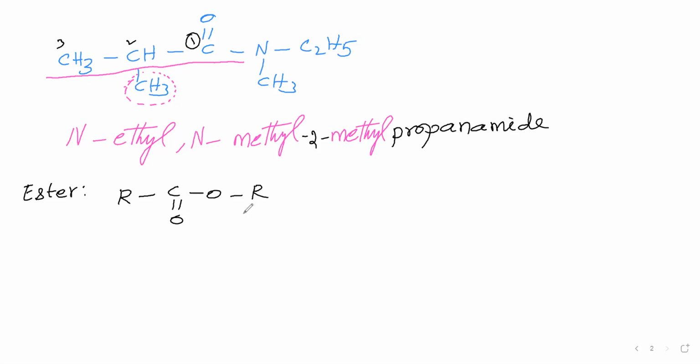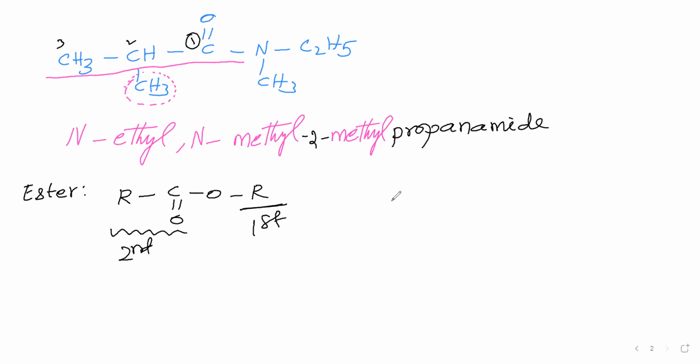But here it can be hydrogen. Otherwise 1 carbon or 2 carbons and so on. Now we have to say this name first, then only we go for this name. So first we say this name, second we go for this name.